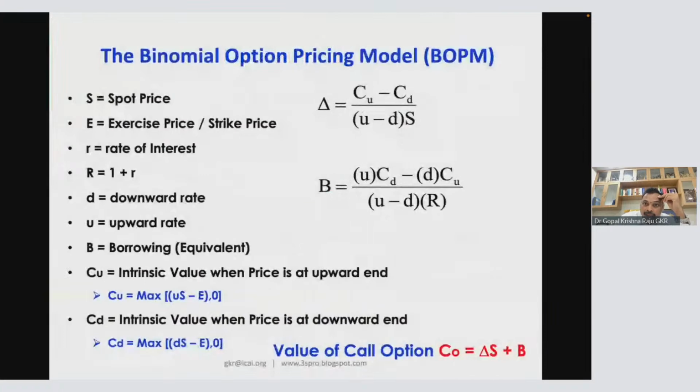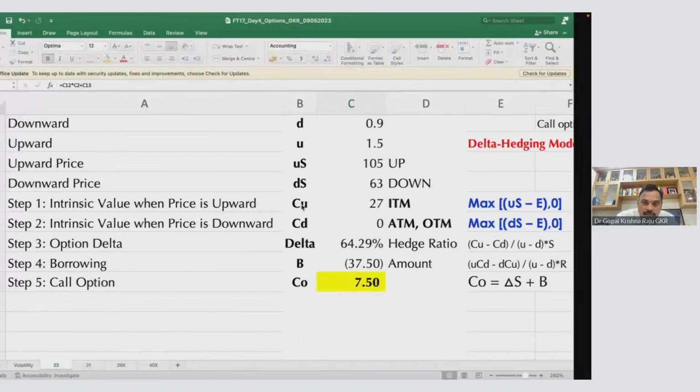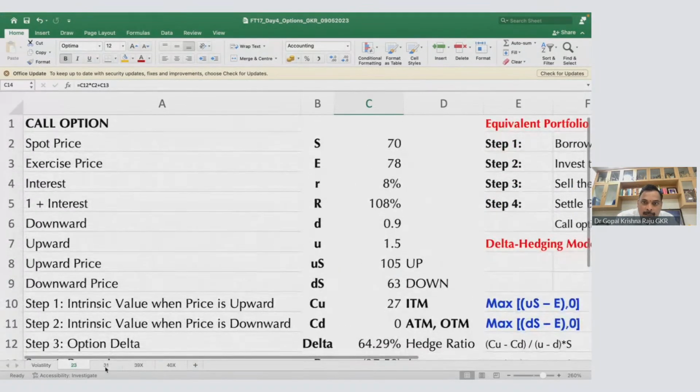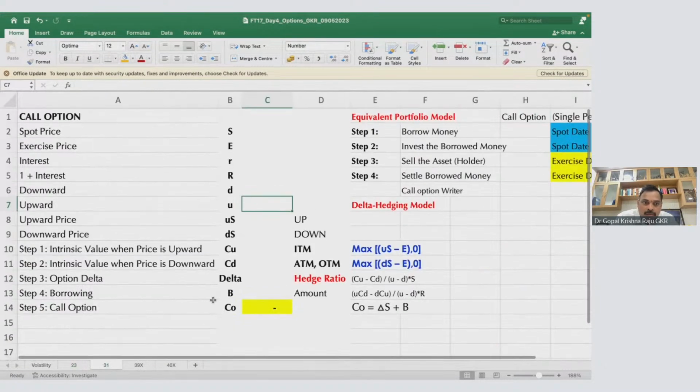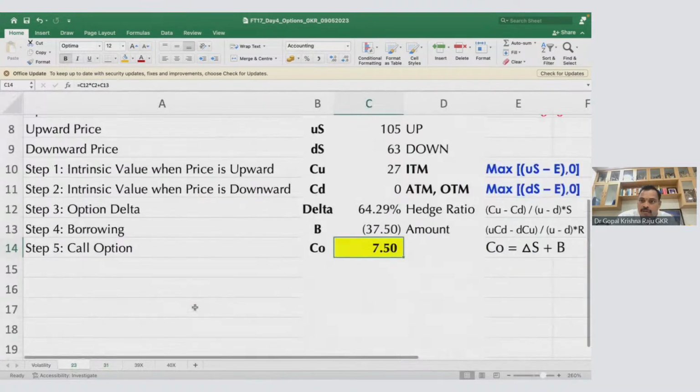Look at this. This is the call option delta formula: U minus D by US minus DS. This is the put option delta formula: lower price minus upper price divided by spread of the price. Slight difference. Now I want to make one observation here. This is the same question, and this is the call option. Now I'll put the put option for the same question.